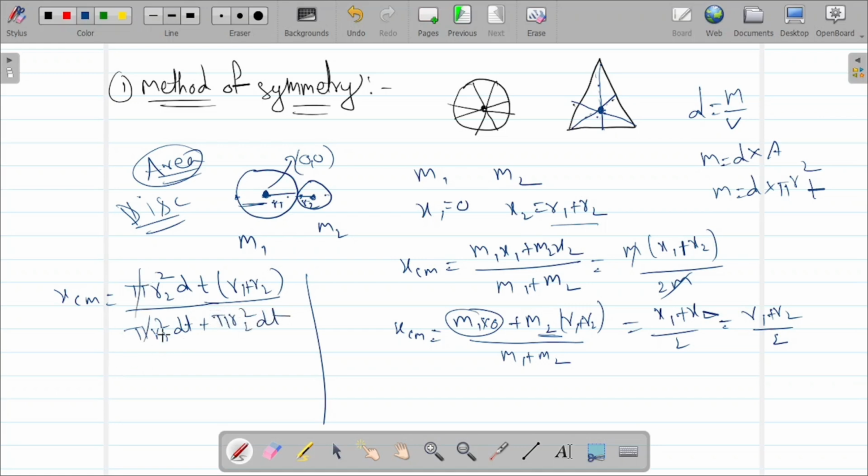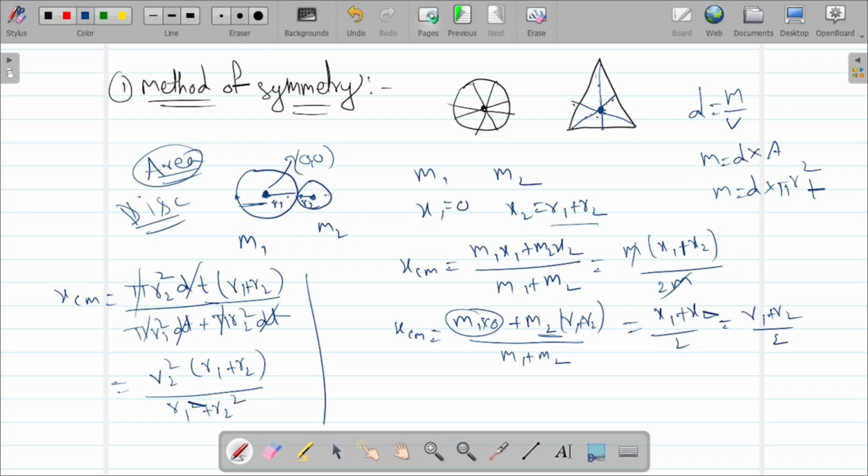So pi gets cancelled, dt gets cancelled, and remaining is r2 square into r1 plus r2 by r1 square plus r2 square. Okay, this is for disc.